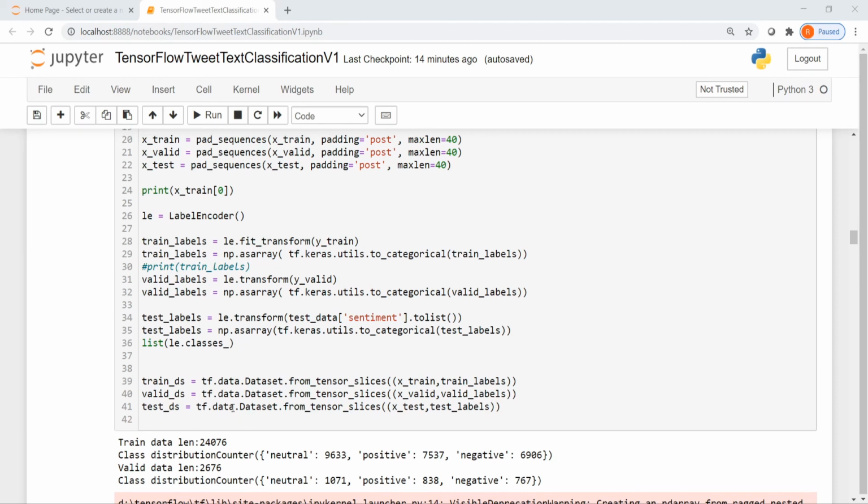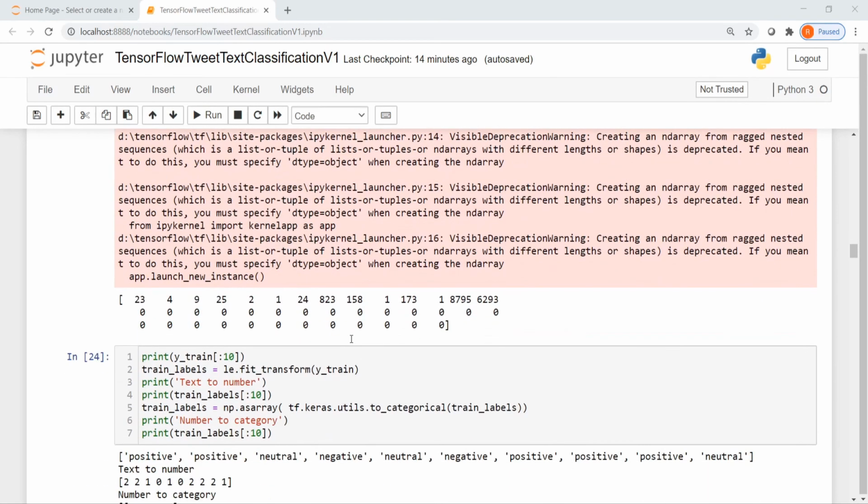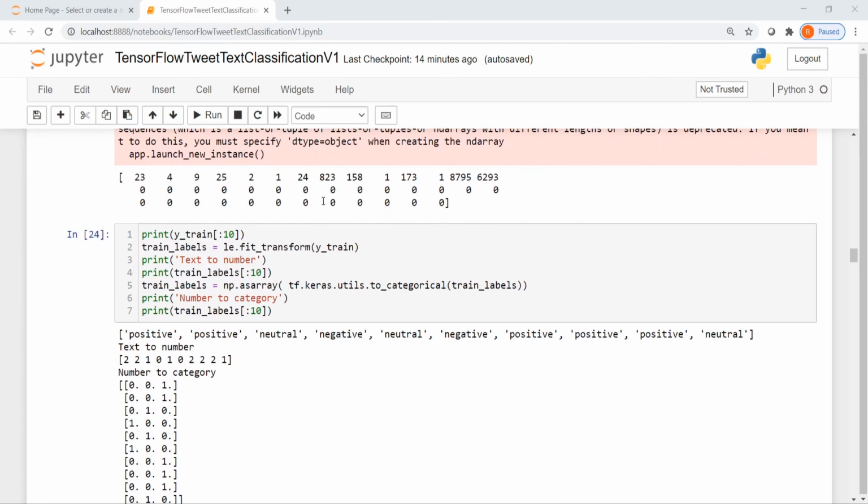Now I create TensorFlow datasets by concatenating our sequences and their respective labels. I create the train, validation, and test data set. Now, if we look at the distribution of our train data, it has close to 24,766 sentences, out of which you have this class distribution present over here. Similarly, for the validation data, you have 2,676 sentences. Again, you have the class distribution. Now, if you print a sample of the train data, a sequence, it looks like this.